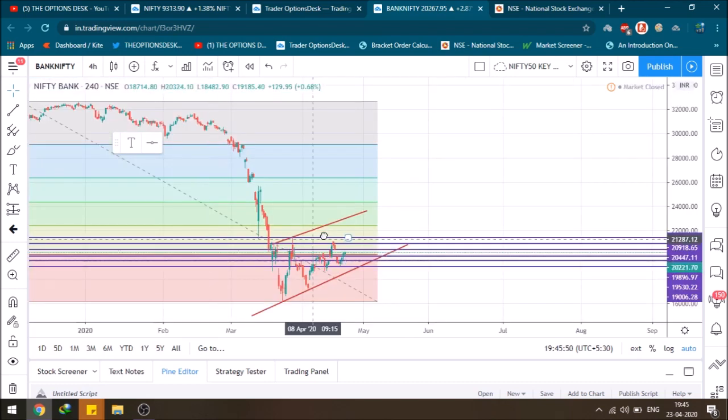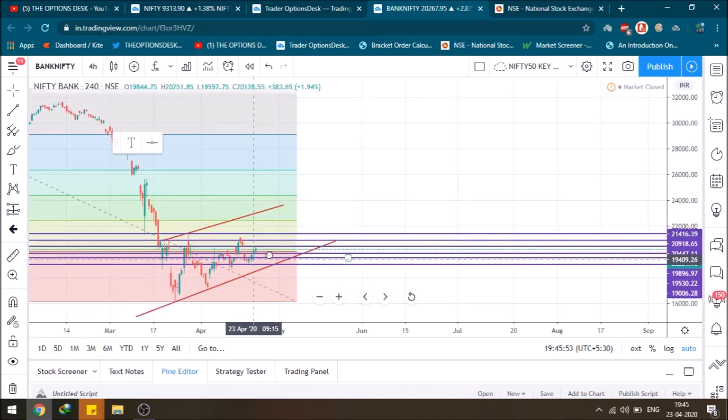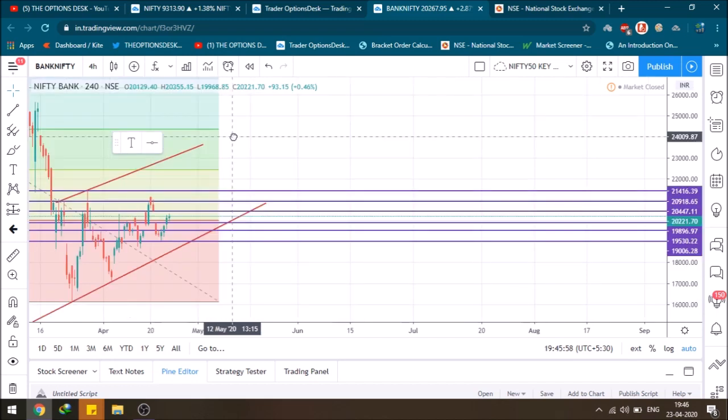As you can see, the 4 hourly chart has already given a move upside, and as I am saying, the resistance is at this level. If we break above 20,447, Bank Nifty can definitely hit 20,900, and above that we can definitely hit 21,500. On the lower side, a break of 19,900 can hit the level of 19,530. On the lower side, the most important and major support zone is placed at 19,000. So this is the Bank Nifty chart analysis.